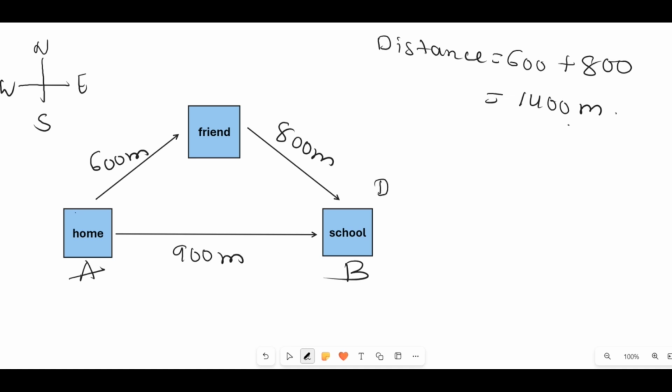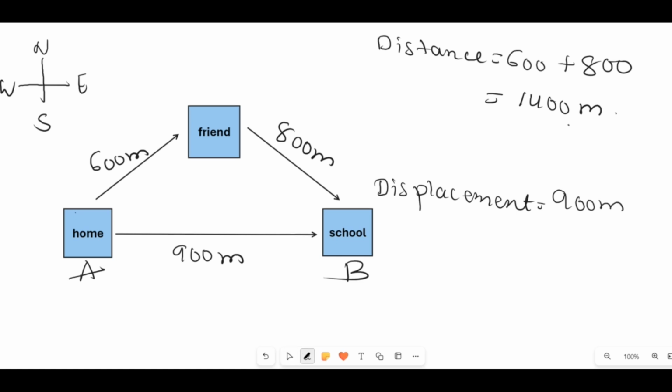So what will be your displacement? It doesn't matter whether you go to school directly or follow another path, like going to the friend's house and then to school. It's just point A to B. From your home you are displaced to school, so your displacement will be 900 meter.